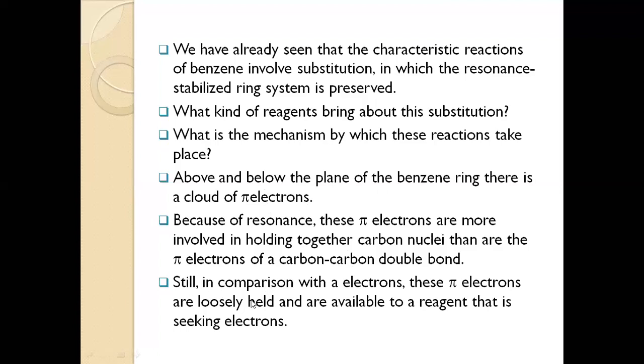Now we are going to compare these pi electrons, which are loosely held in the benzene ring, with the sigma electrons of the same compound. The pi electrons are loosely held because they are in the p orbitals of every carbon atom, and there is an overlapping connection between these pi electrons. So these are loosely held.